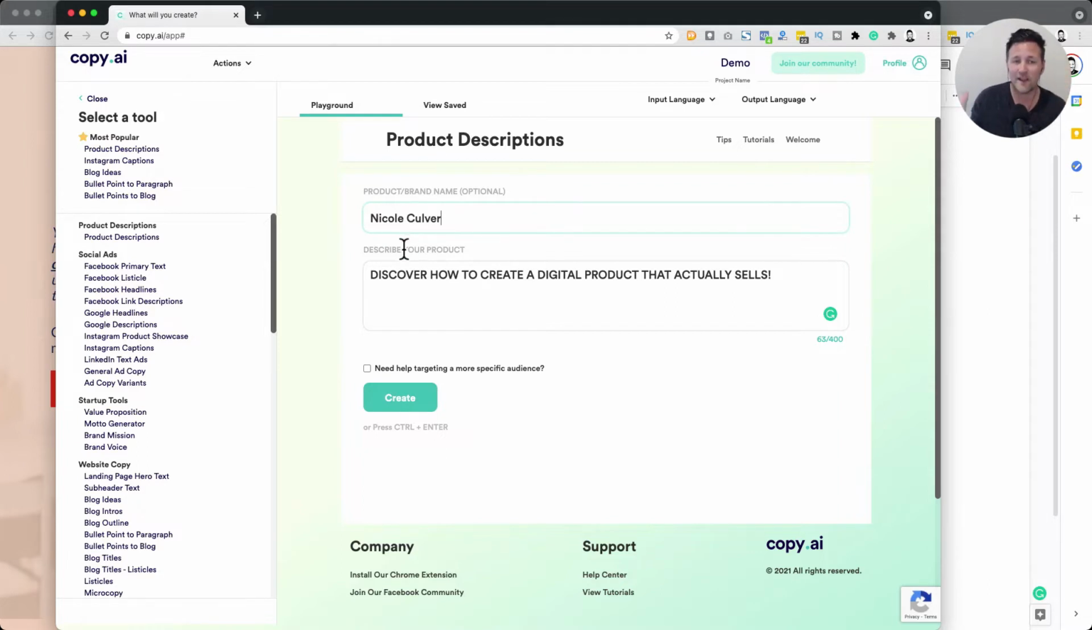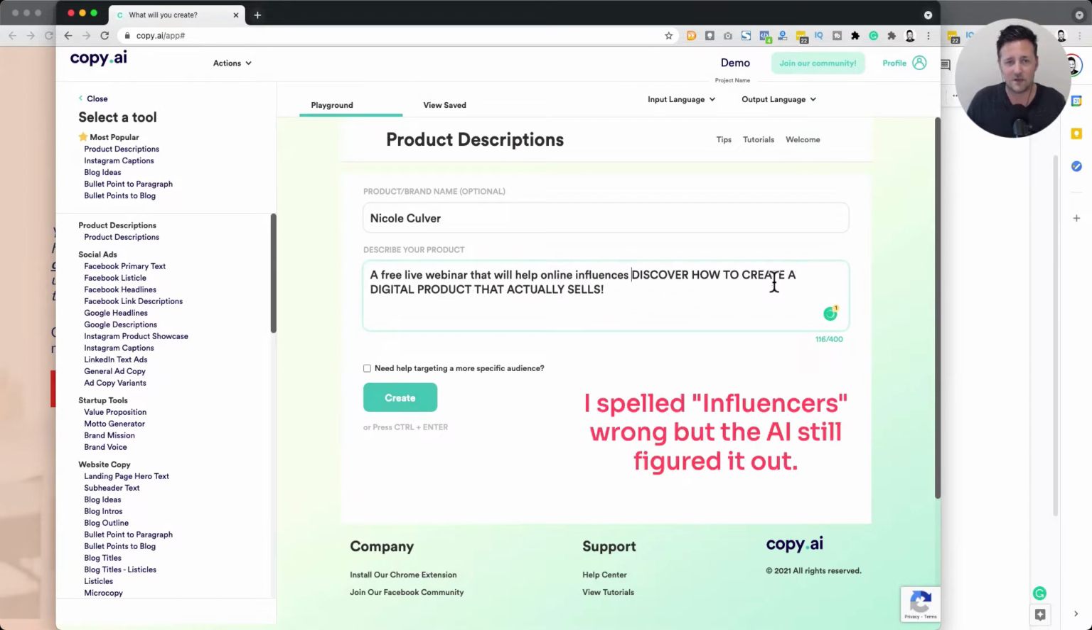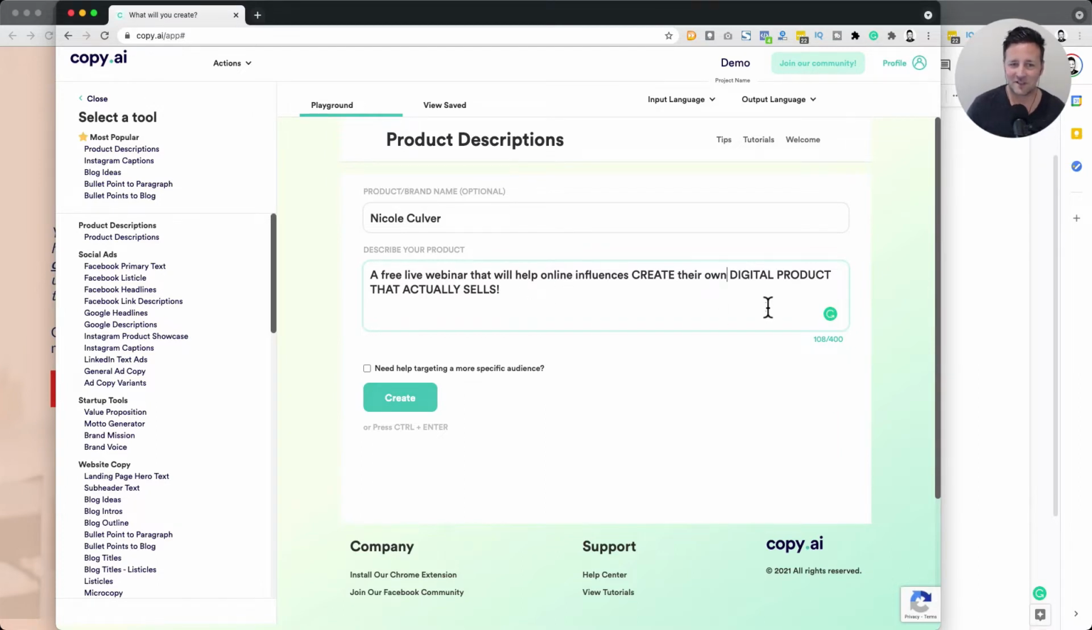So describe your product. What the heck is this thing? For the AI to give us the output that we want, we need to be more clear with what this actually is. So this is not a great starting point. It's something, but we can add more to it. So describe your product. I'm going to add in a free live webinar that will help online influencers create a digital product that actually sells. I'm going to say their own. Now the lowercase, capital case, I'm not sure if that will affect the AI. I haven't really tried that, but it'd be interesting to see.